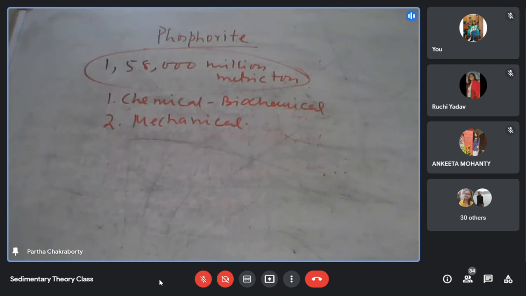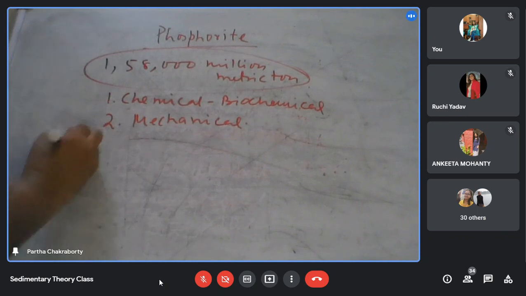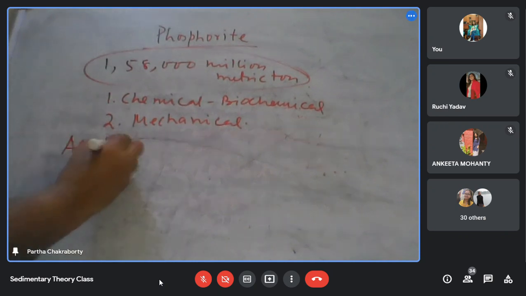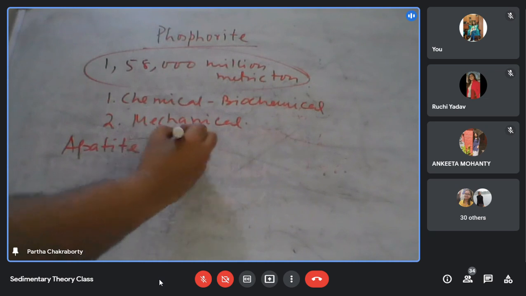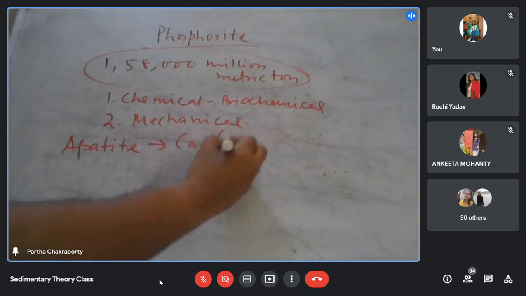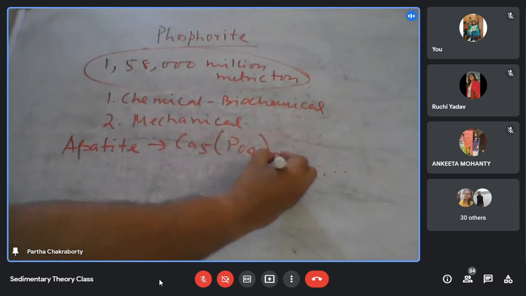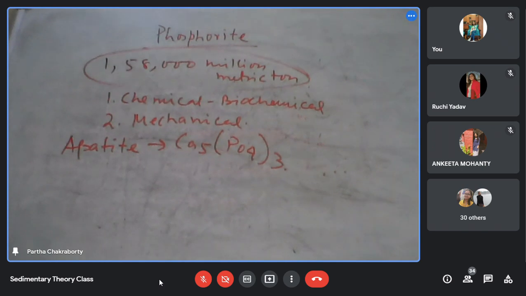Okay, before I go into it, let me also discuss a little bit about the phosphate mineralogy, which I have not discussed yet. What are phosphate minerals? The most important mineral of phosphate is apatite. The formula is Ca5(PO4)3.